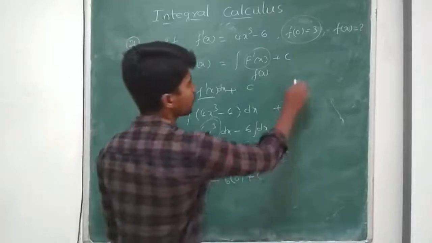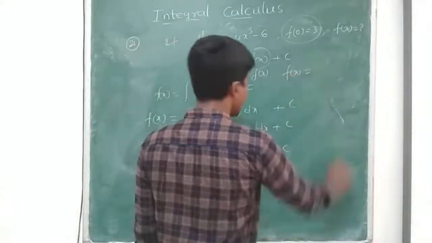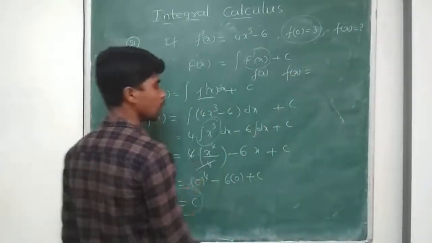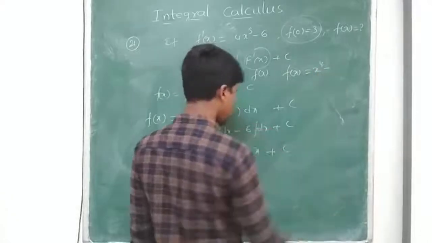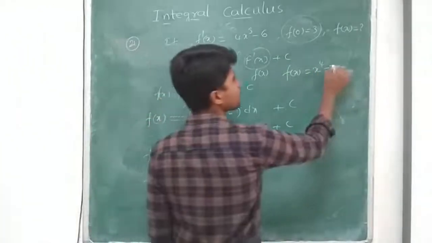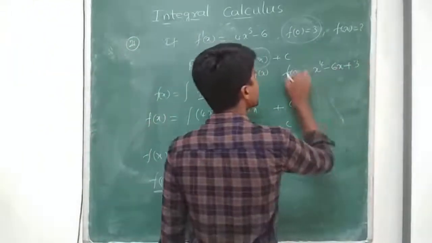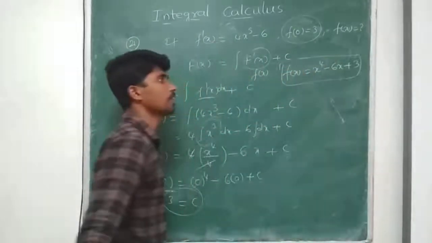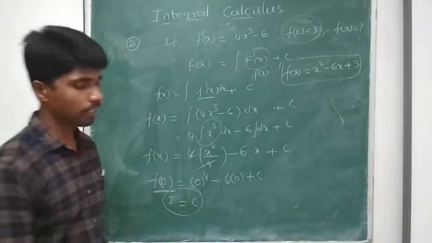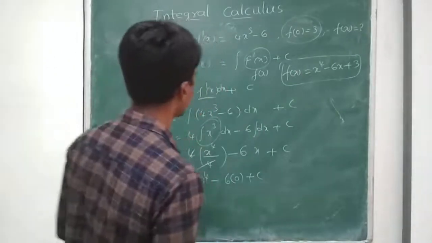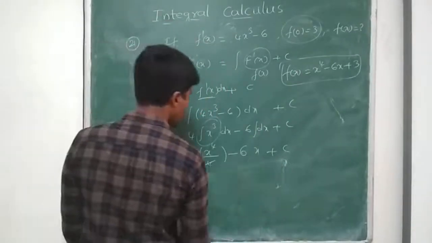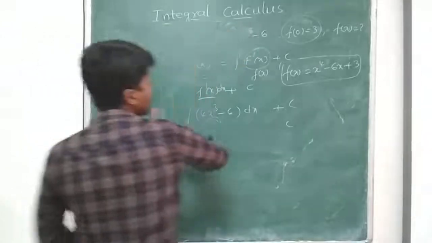Therefore, what is the function f of x? Therefore, f of x is equal to x to the power of 4 minus 6x plus the value of c, which is 3. Okay, in this way we can find the function also. So we solve one more problem. They have given like